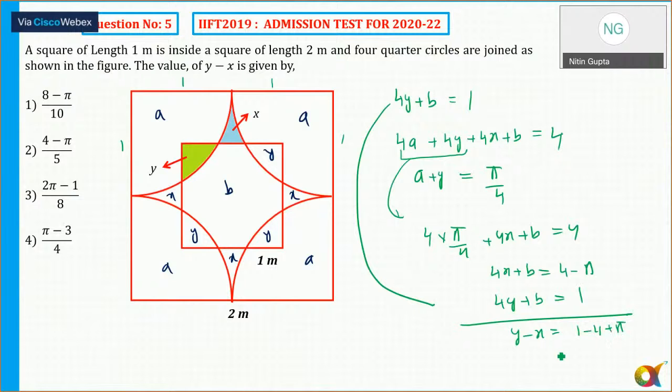It will be equal to pi minus 3 by 4, the 4 is common. So the answer is y minus x, which is (pi minus 3) by 4. So that is option number 4. So it was not a very difficult question. It was doable, but yes, not something we should try first. It's not about solving each and every question. It's all about solving the easy questions. Always keep that.